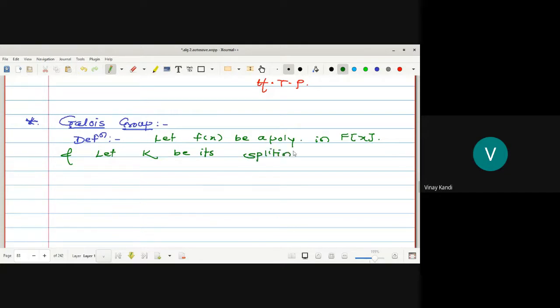That means this f(x) can be written as a product of linear factors over K. Let K be the splitting field over F. The Galois group of f(x) is the group